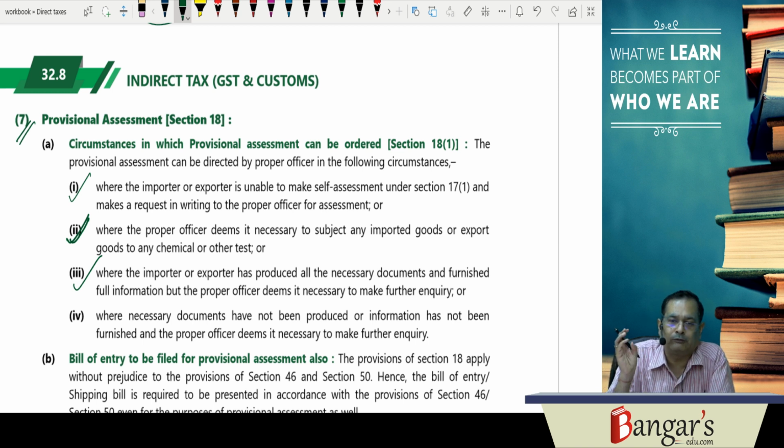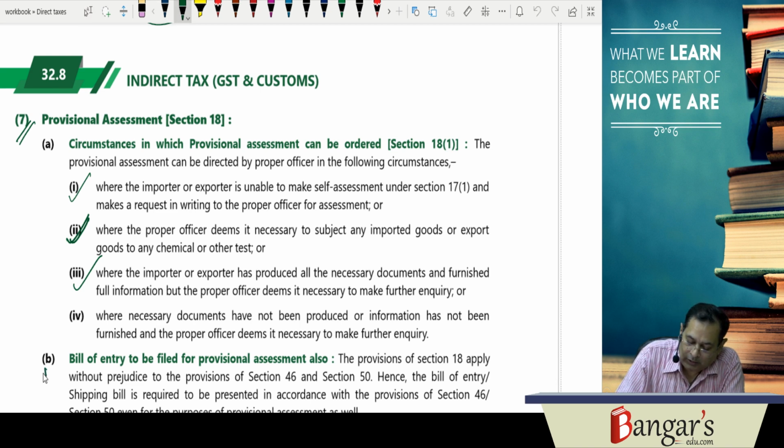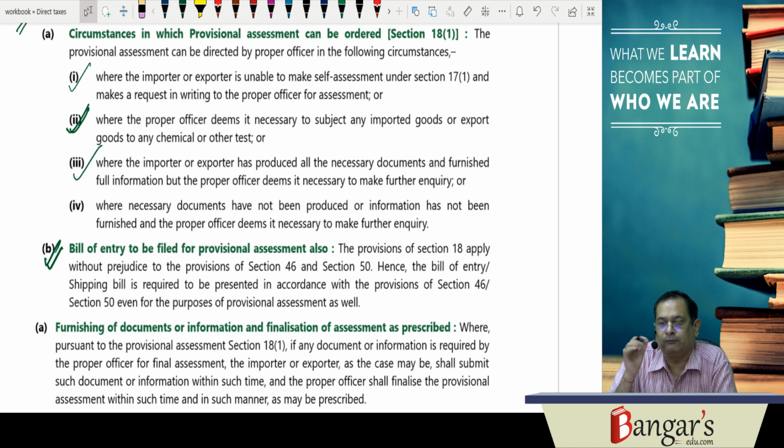So one of the cases is when he cannot make the self-assessment. Other one is when the proper officer wants the goods to be subject to chemical or other tests. Then, the importer exporter has produced the information, still the departmental officers want to make further inquiry. And where the necessary documents have not been produced or information has not been furnished, the proper officer deems to make further inquiry. Now here, even if you want to go for provisional assessment, a bill of entry is required to be filed in case of provisional assessment also.